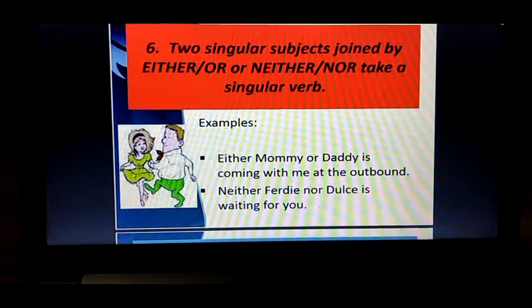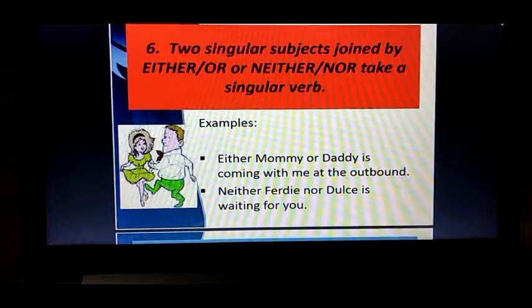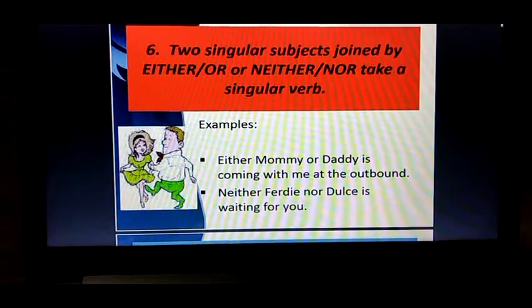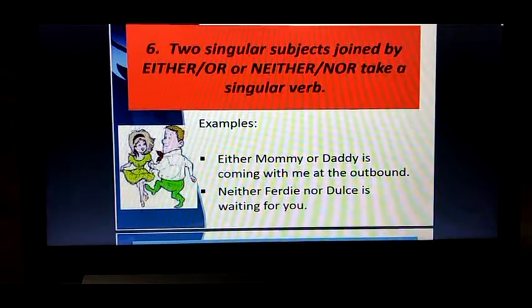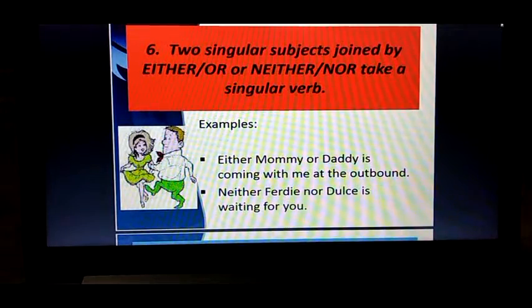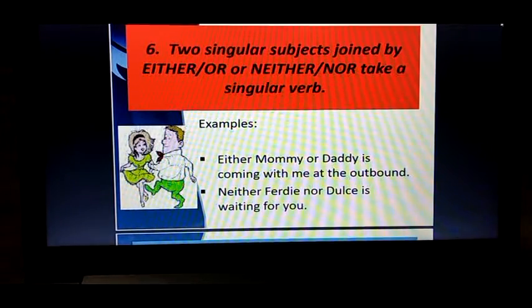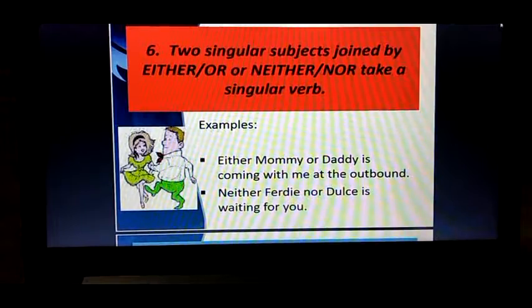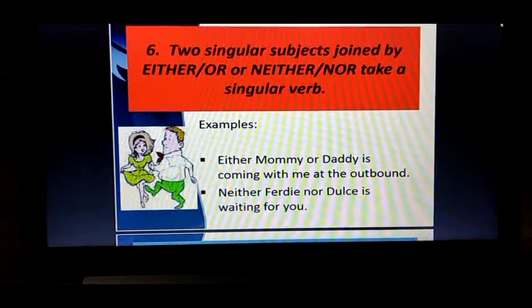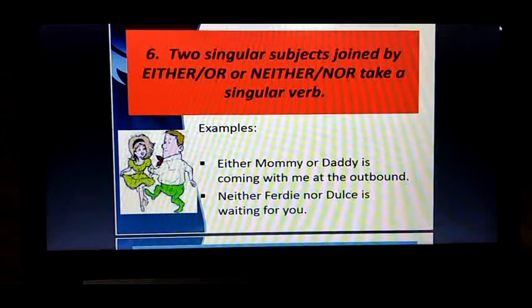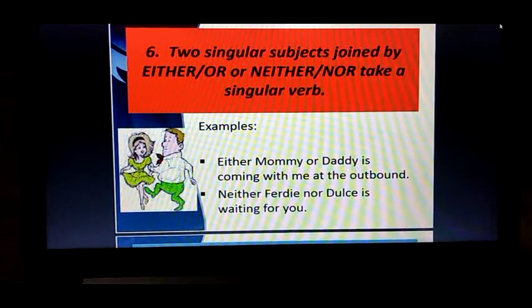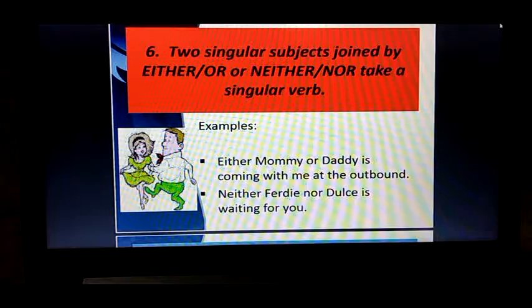Rule number 6 is about two singular subjects joined by either/or or neither/nor take a singular verb. That is rule number 6.